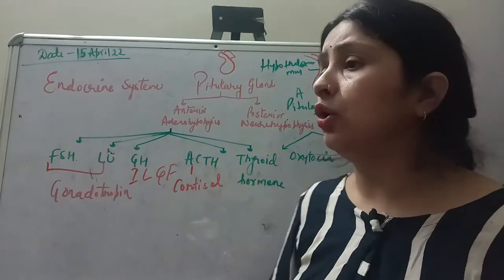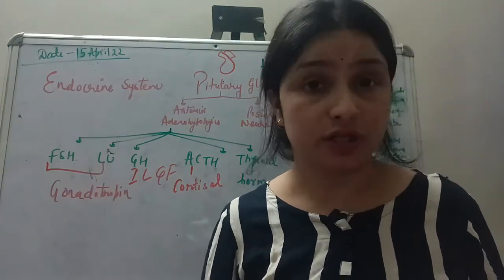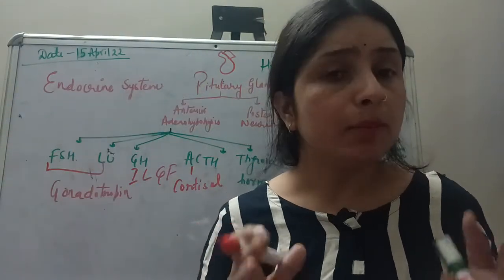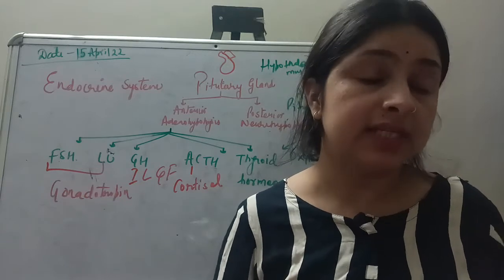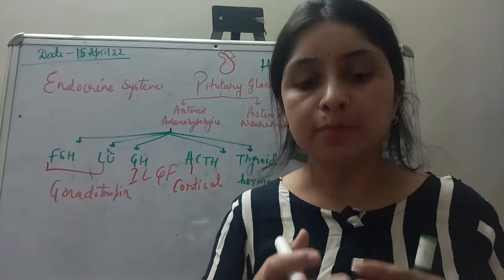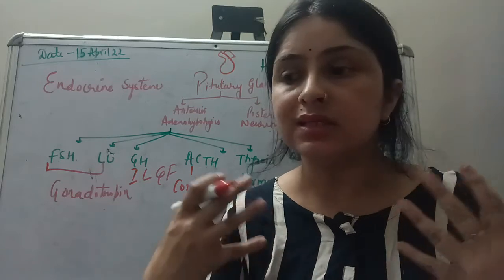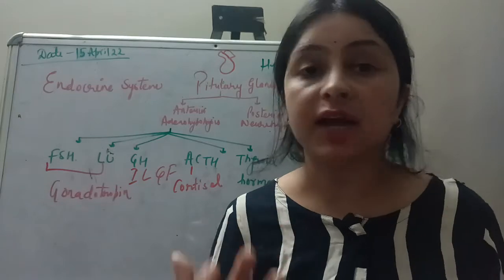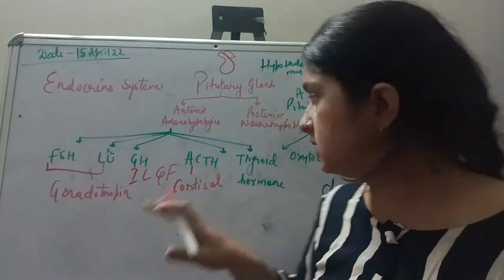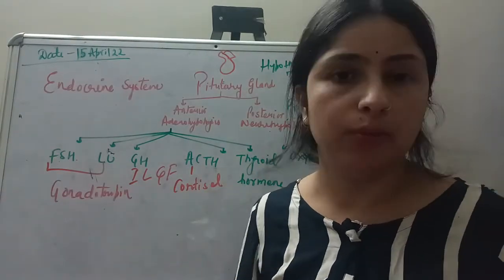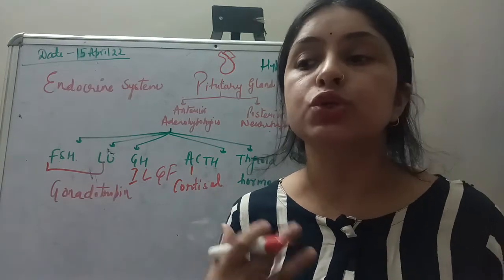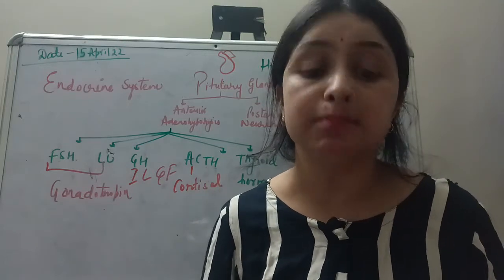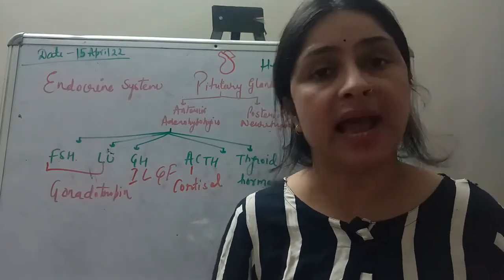And then comes adrenocorticotropic hormone. This secretes cortisol, and cortisol has a variety of functions in our body. First, the important function of ACTH-synthesized cortisol is that it prepares our body for stress responses. Whenever stress comes, our body shows a particular kind of response, and for that response, cortisol is responsible. It plays a very important role in preparing our body to respond to a stress-like condition. Additionally, it also helps in the metabolism of carbohydrates, proteins and fats.